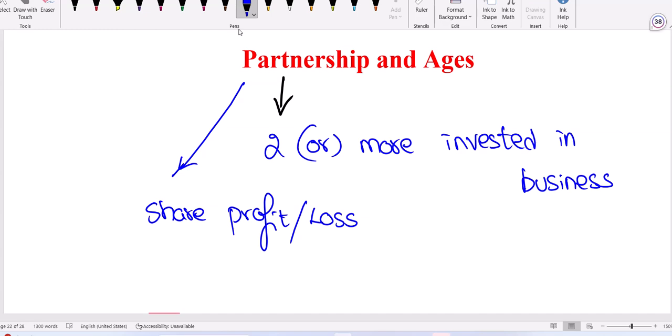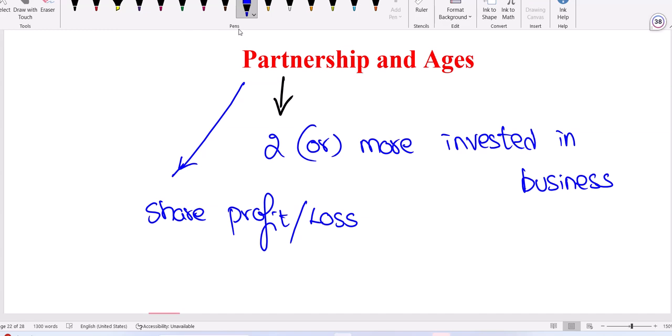After 3 months, Y withdrew the entire amount due to some emergency, due to some need. Yeah, it is a bank, right? You can withdraw the amount. Y deposited 20,000, but after 3 months, due to some need, he withdrew the entire amount. But for those 3 months, the bank should pay the interest. It is there for 3 months, right? For that, the bank will pay some interest. Now, at the end of the year, who will get more interest?